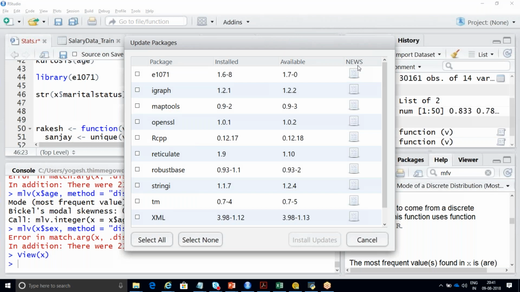Any possibility of existing code getting broken due to a package update? What do you mean by this, Sanjay? I'm not getting your question. If you can just elaborate, it will be helpful.